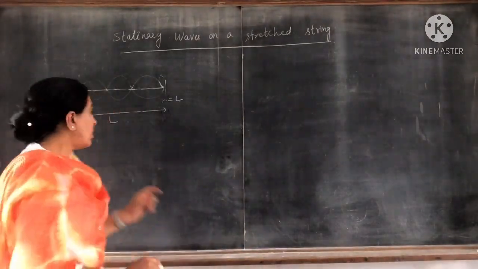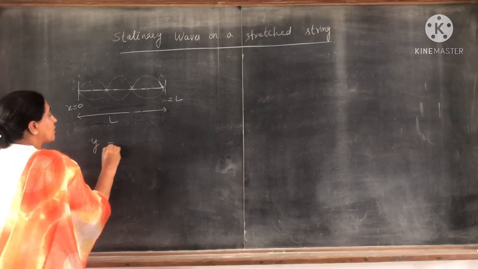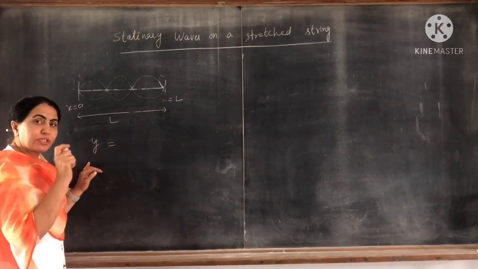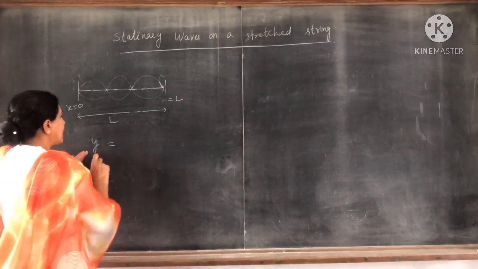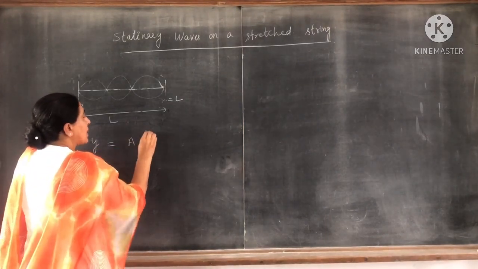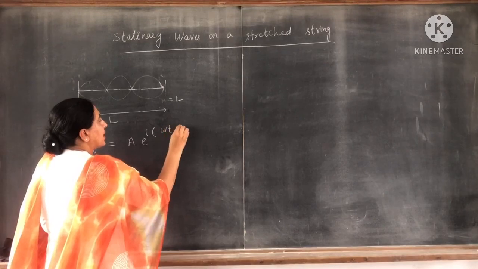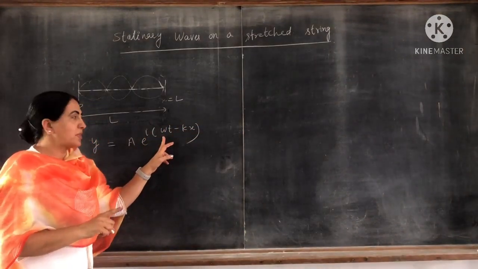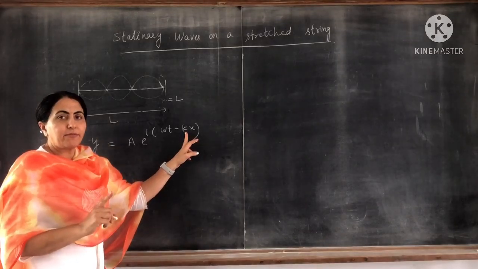We know the equation of a wave, which we studied in the second article of this chapter, wave motion: y is equal to a e raised to power iota omega t minus kx, where omega is the angular frequency and k is the wave number.